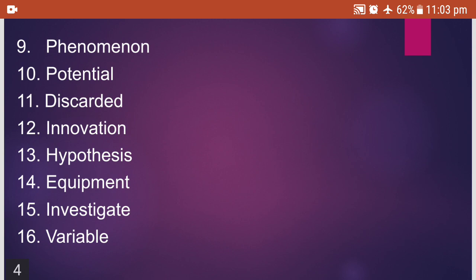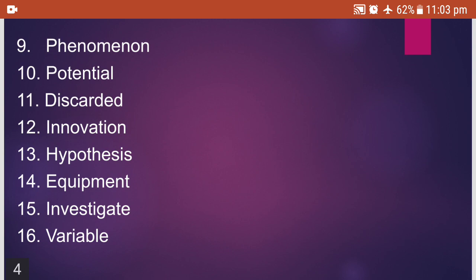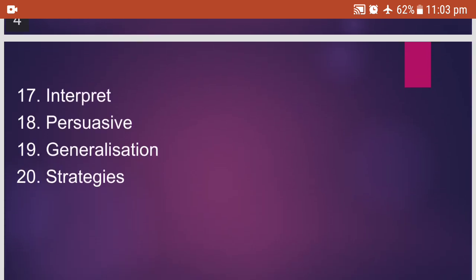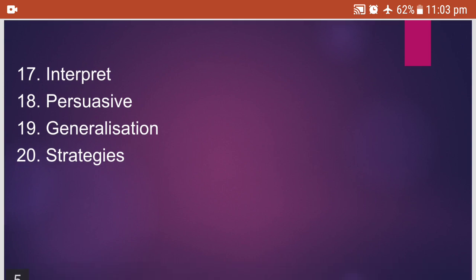Investigate. Investigate, to find out. Variable, different factors. Variable means different factors. Interpret, explain the meaning. Persuasive, believe something through reasoning.